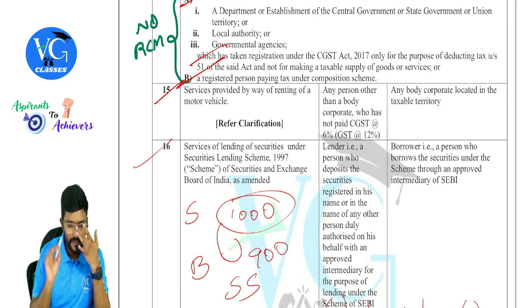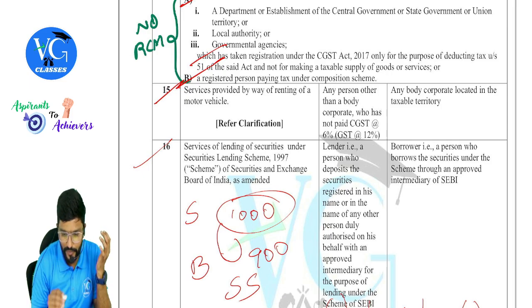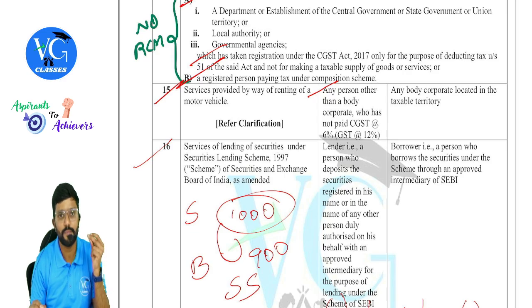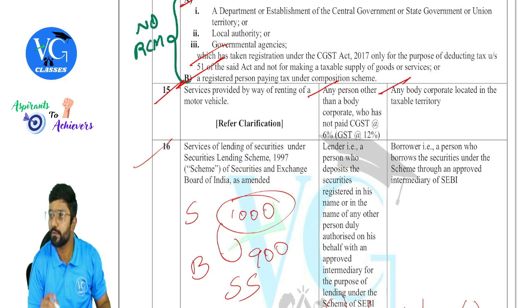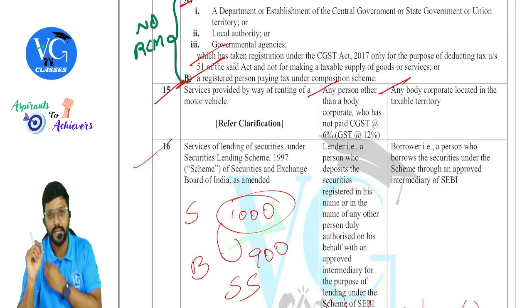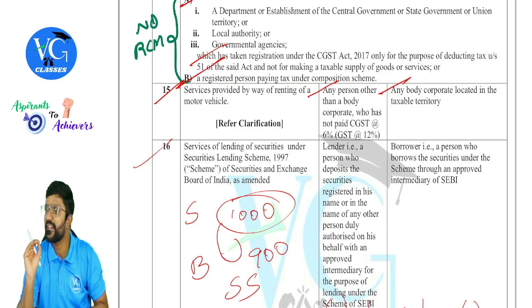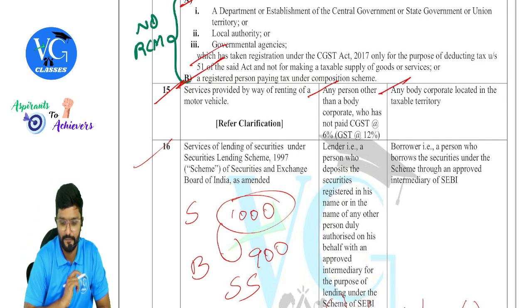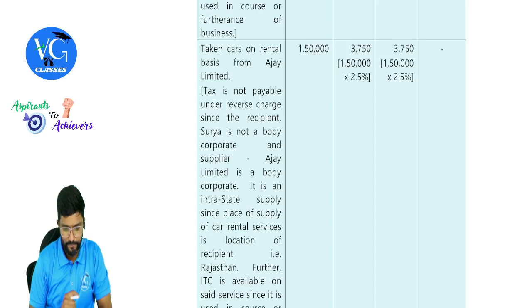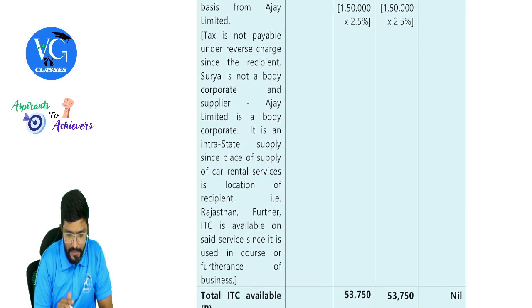15th one, services provided by way of renting of a motor vehicle. Any person other than body corporate is a supplier, whereas the recipient is who? Any body corporate. And here they have just mentioned Surya. So Surya is an individual, guys. Please be careful. Yes, sir. Let me read it from you.